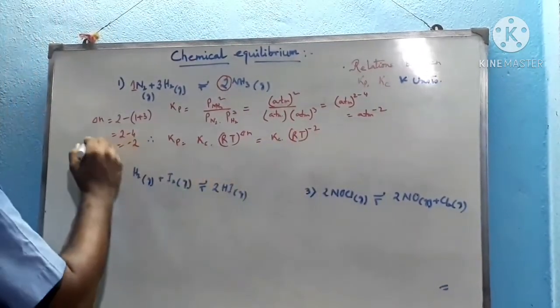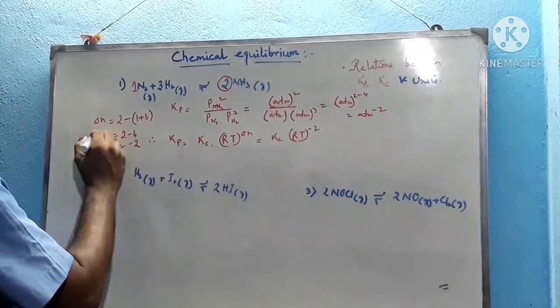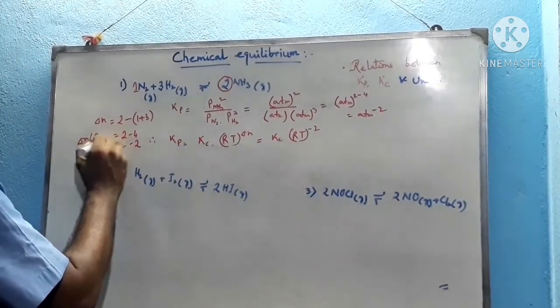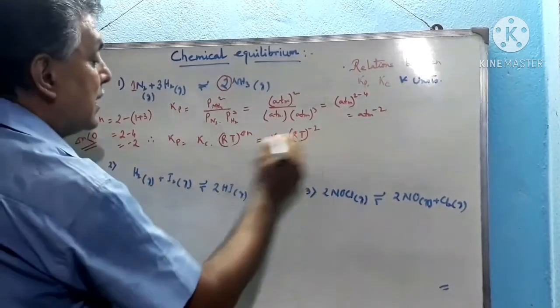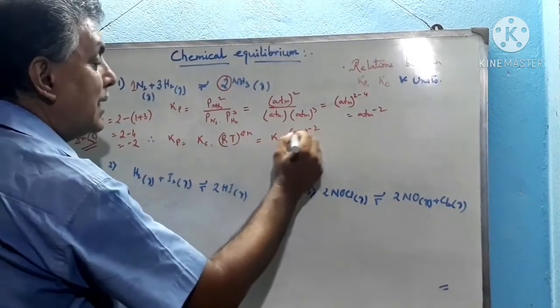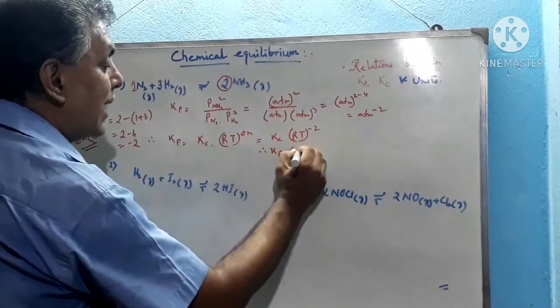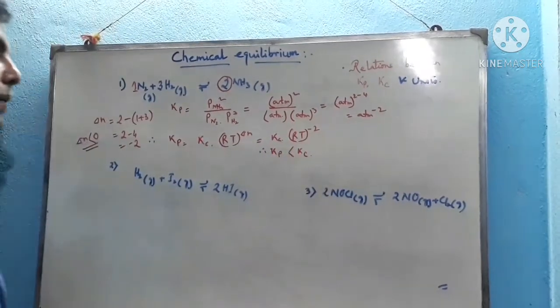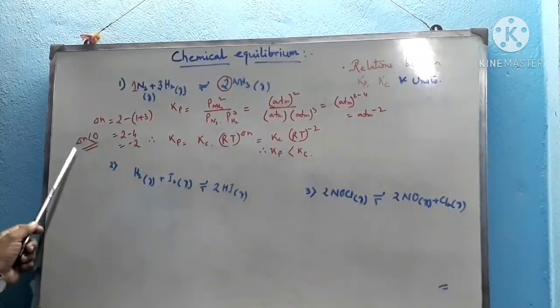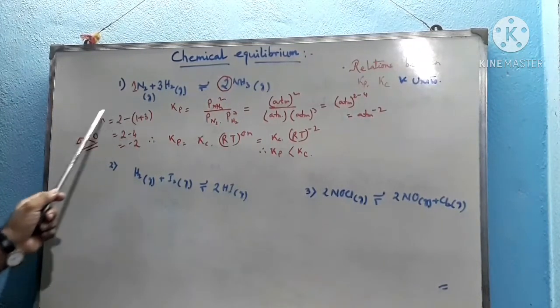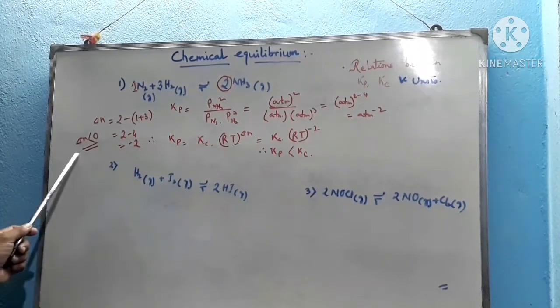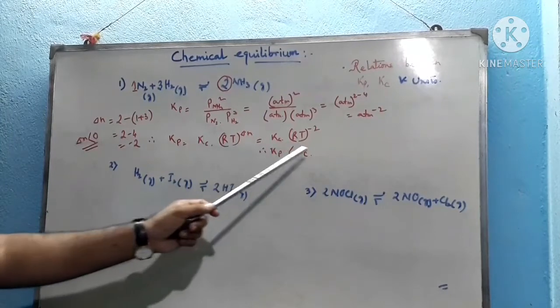So whenever del N is less than 0, see this, Kp is equal to Kc into RT to the power minus 2. Therefore we can say that Kp is less than Kc. In that case Kp is less than Kc. So if del N is less than 0, and in this expression del N becomes minus 2, then Kp is less than Kc.